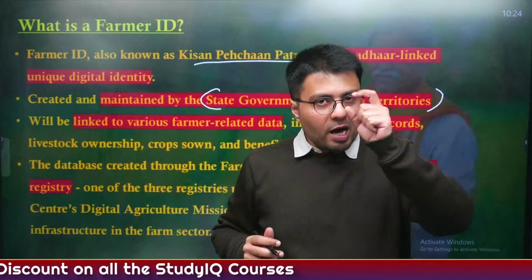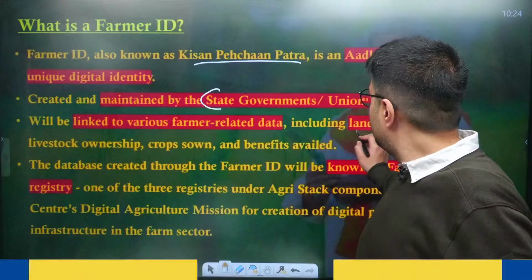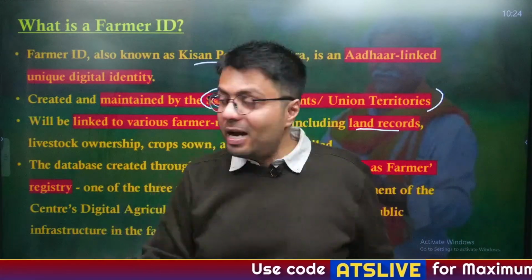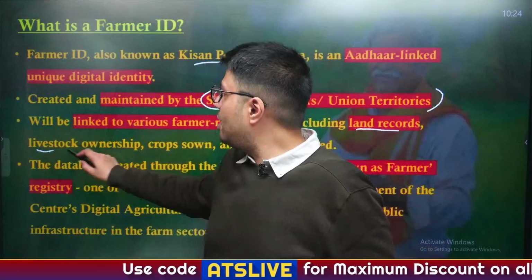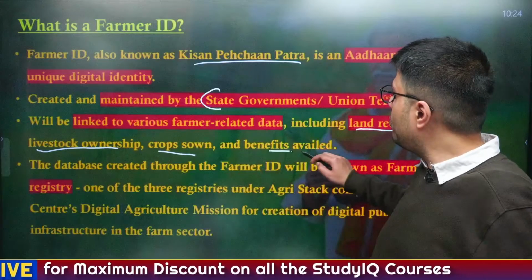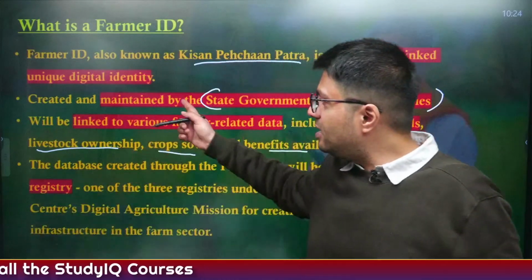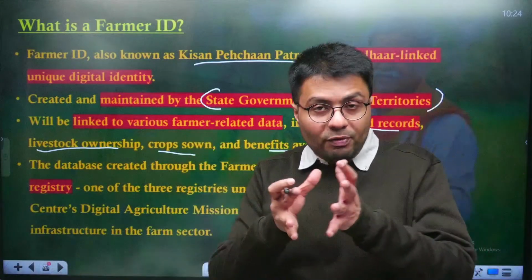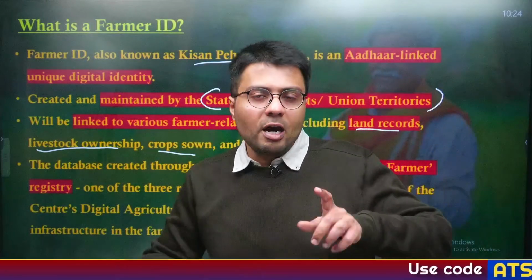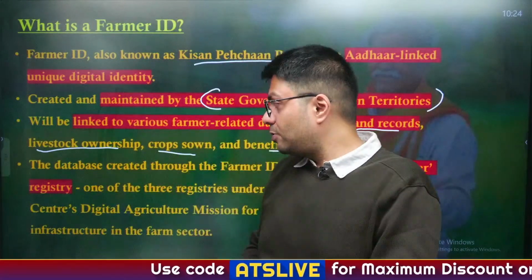Now, this Farmers ID is linked to various farmer related databases, such as whether the farmers own a piece of land, which can be determined by land records of the region, whether they own livestock or not, what kind of crops they sow, and what are the benefits that they are availing from other government schemes. So, when these kinds of data are linked with Farmers ID, this will provide the government with the entire set of welfare benefits accessed by farmers.